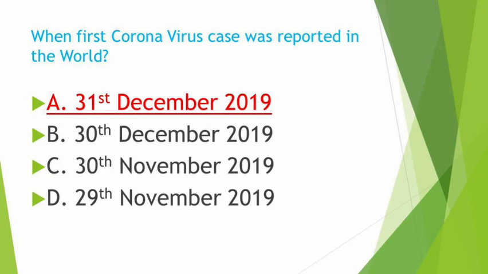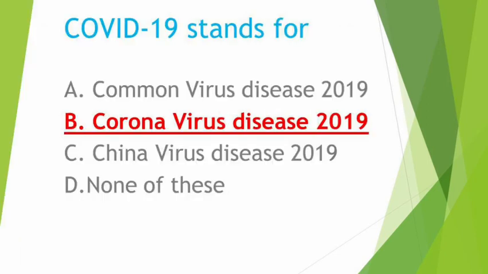When was the first coronavirus case reported in the world? In the world, the first coronavirus patient was reported on 31st December 2019. 31st December 2019 was the day when the first coronavirus case was reported in the world. So the last day of 2019.